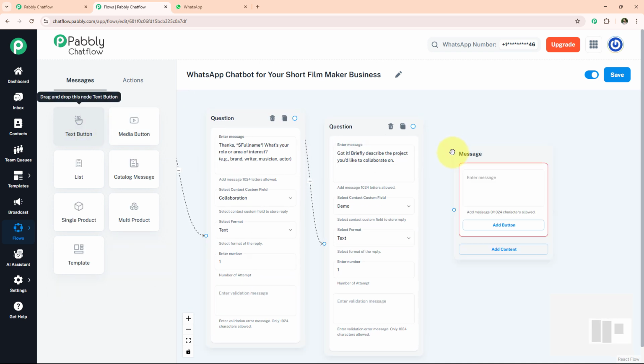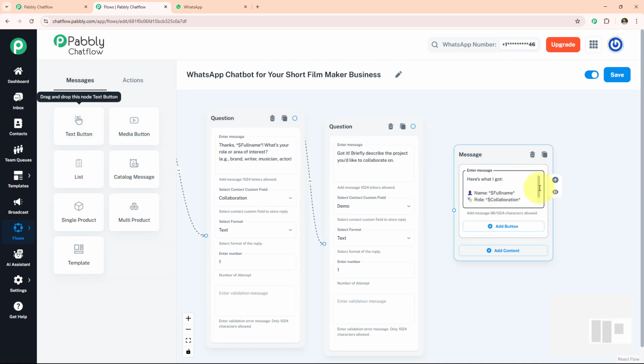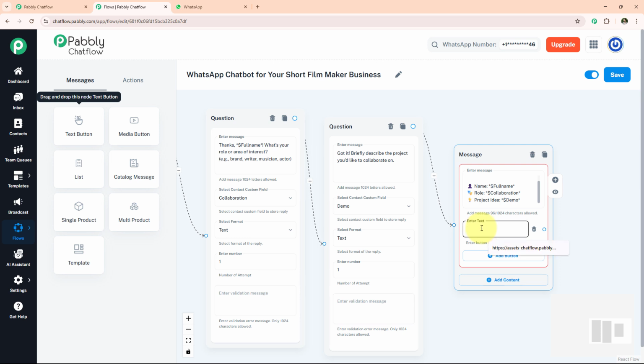Now we take text button and write some message on it. Here's what I got. Name, role, project idea. If user enters their details, then we will send details for confirmation. Now connect this question box to this message box. In this box, we also add discovery call button.